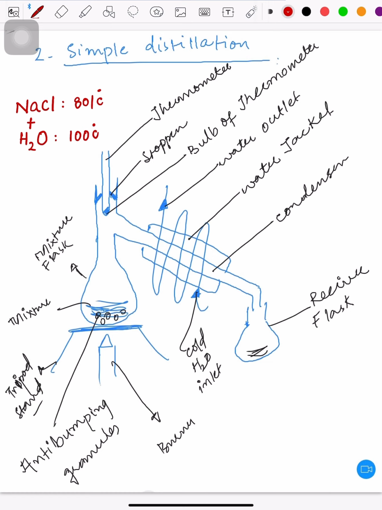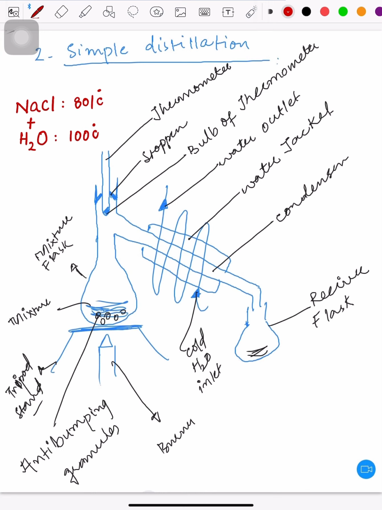Sometimes students ask that we can separate this mixture with the help of evaporation till dryness, in which we take the whole mixture, keep it on the burner, water will be evaporated, and sodium chloride will be left. Yes, we can separate this mixture through evaporation till dryness, but in that case we lose the whole content of water. So if we want to save the total amount of water, and the total amount of salt as well, we have to implement this method called simple distillation. We use simple distillation for solids which have a very high melting point and liquids having a low boiling point. I have given you one example.